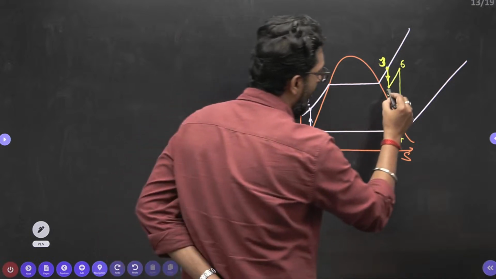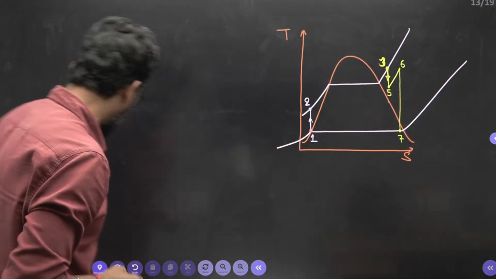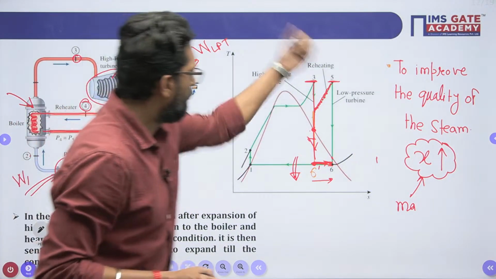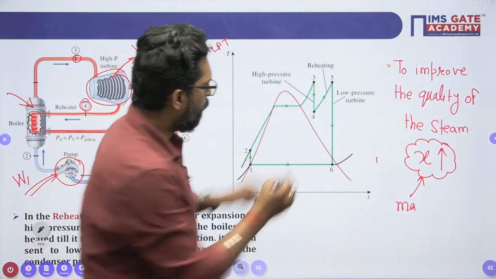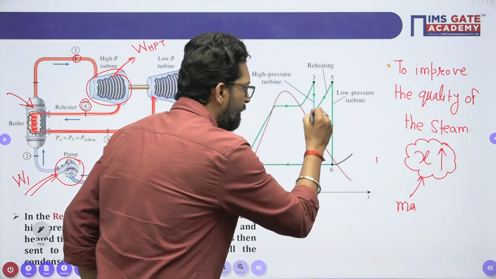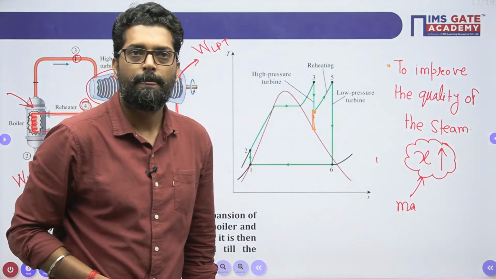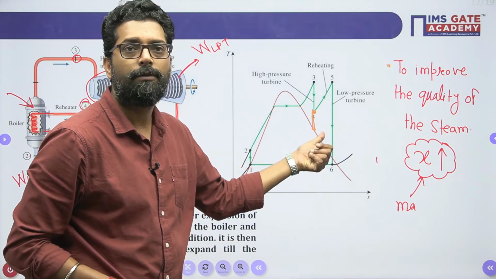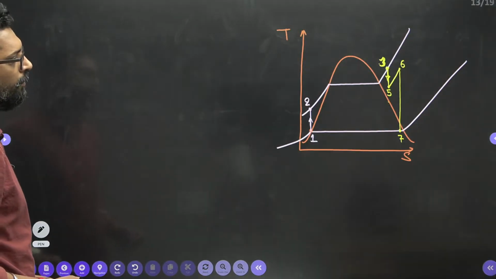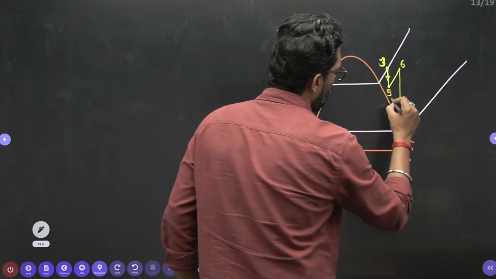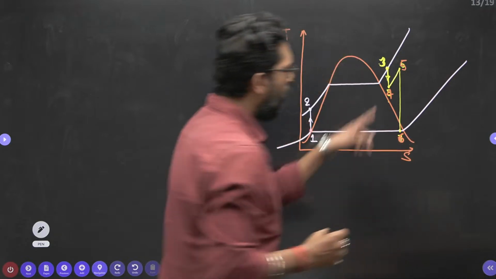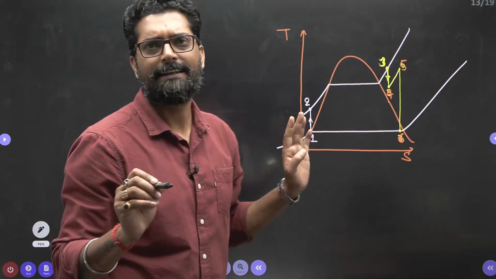Now my dear, this 5 point may be at the saturated point. It is not like that, beta, that point 4 is always here. 4 point may be on the saturated vapor curve, no problem. So this is your 5 point, and this is the 6 state. You have to draw it like that, anything, okay.